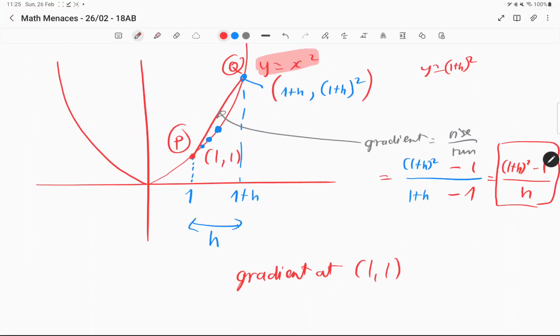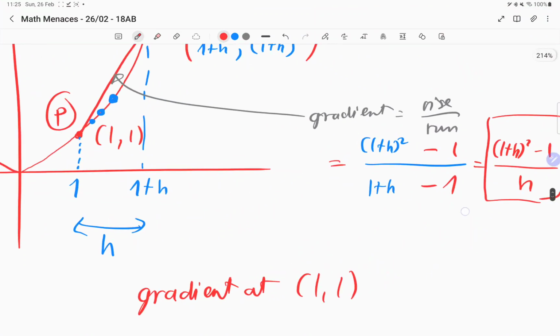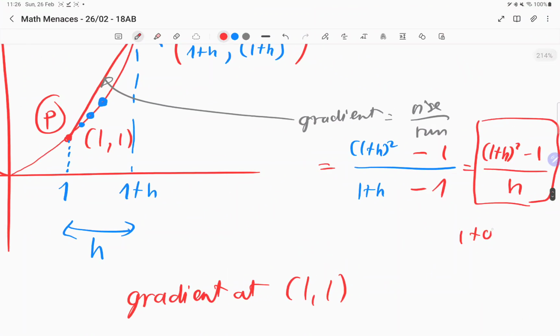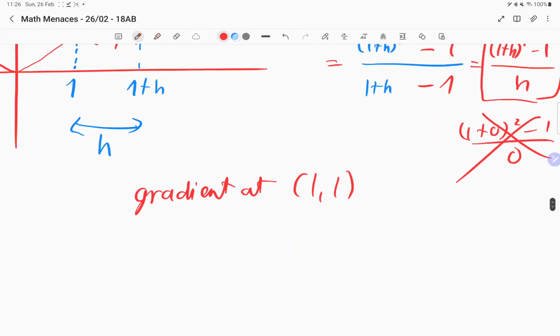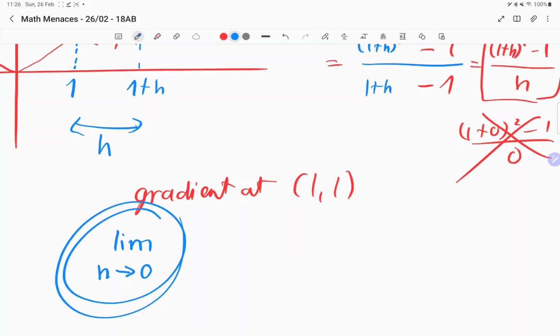But then you can't actually have h equal to 0, because if h is equal to 0, you get 1 plus 0 squared minus 1 divided by 0. You can't get that, right? So you can't substitute h equals to 0. What you can do, new concept, is called limit. You find the limit of what happens when h tends towards 0. That's new, okay?